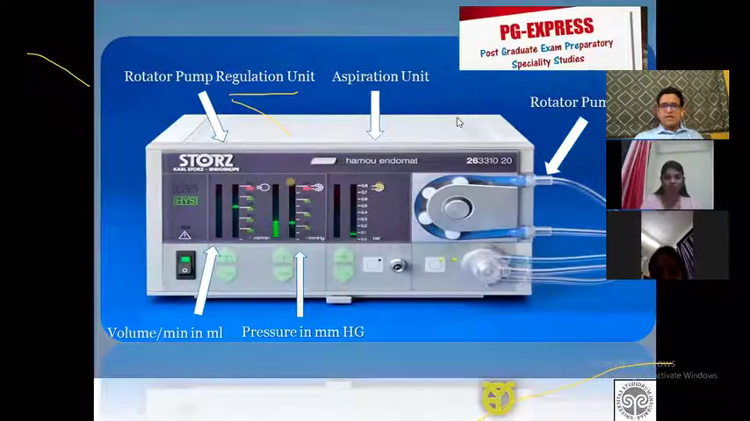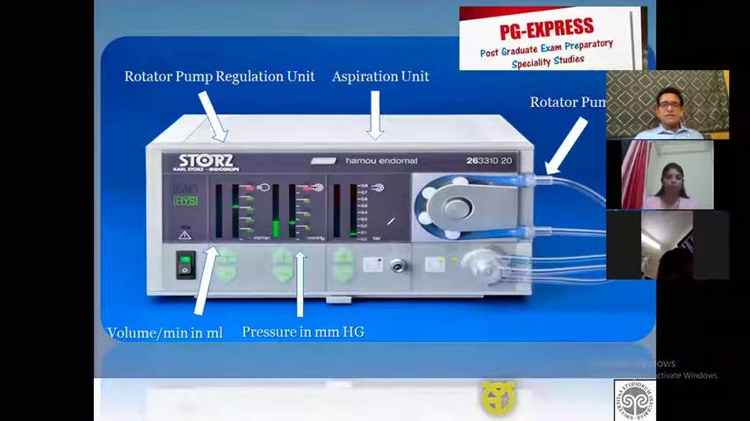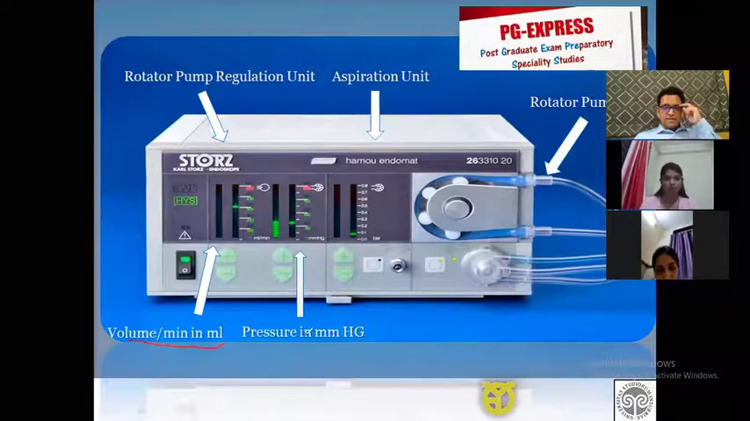The hystromat is nothing but a similar concept as the CO2 insufflator which we use in laparoscopy. The only difference is here you get two readings, the volume per minute in ml, that means the flow rate at which the fluid is going into the cavity, and the pressure in millimeters of mercury which you have to set, the pressure that you want the uterus to be at.